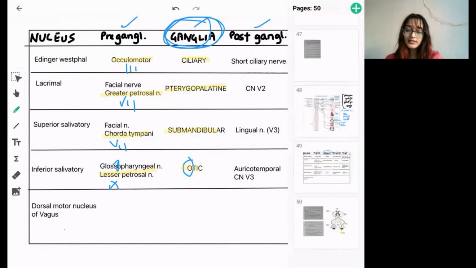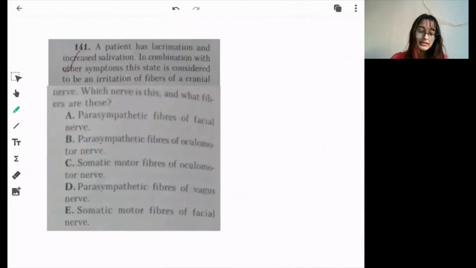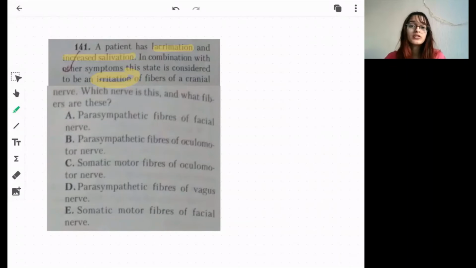So let's discuss the question from the ministry book. It says a patient has lacrimation and increased salivation. In combination with other symptoms, this state is considered to be an irritation. So obviously they are not asking which nerve is blocked. They are asking which nerve is irritated or stimulated that has led to increased salivation and lacrimation. And they're obviously asking about the cranial nerve.